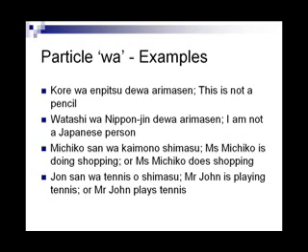Kore wa enpitsu de wa arimasen. This is not a pencil. This is not the same as a pencil. Identity mismatch. Enpitsu de wa arimasen is the statement about the subject kore. What is not an enpitsu? Kore is not an enpitsu.